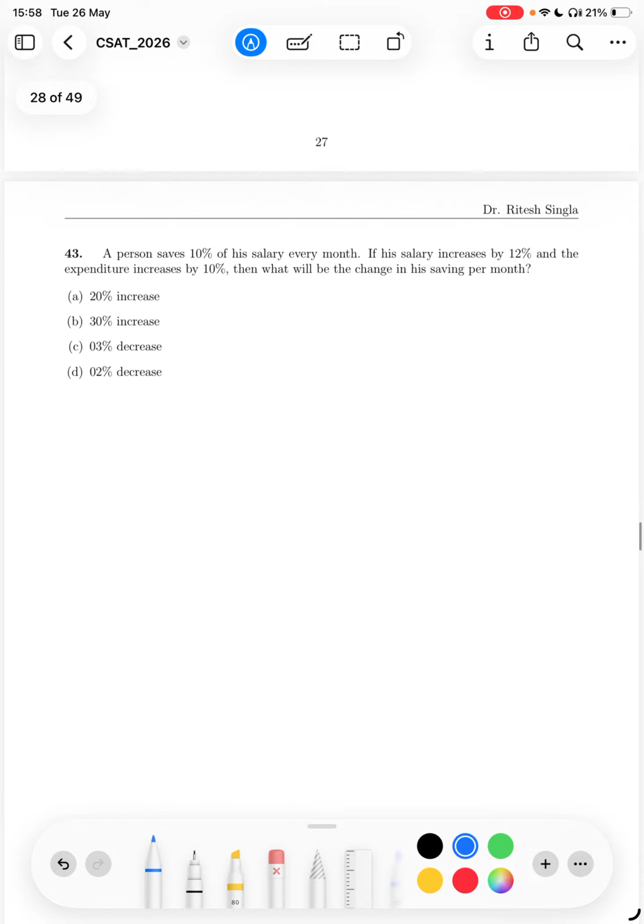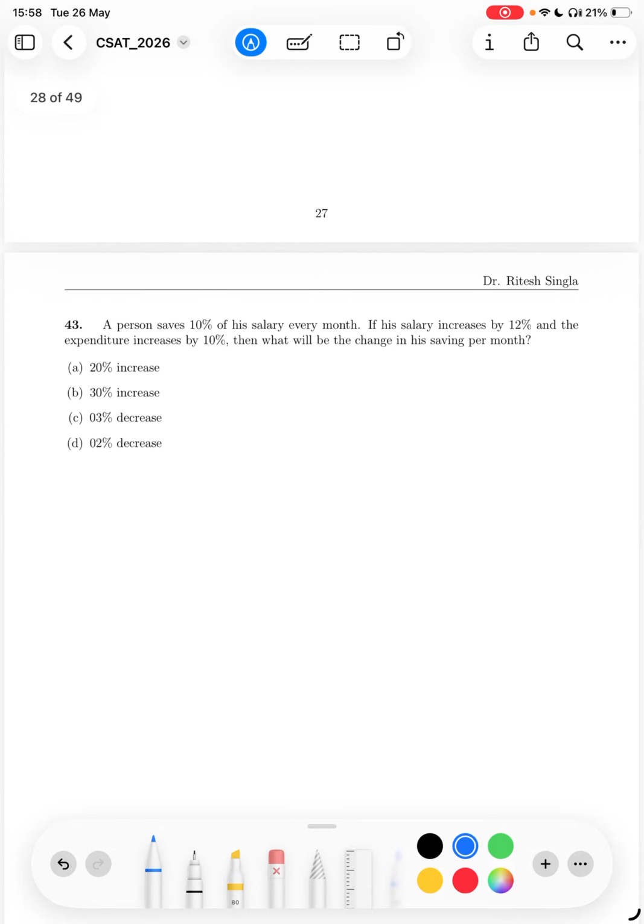Let us find the solution to the next problem. Question number 43. A person saves 10% of his salary every month. If his salary increases by 12% and the expenditure increases by 10%, what will be the change in his savings?